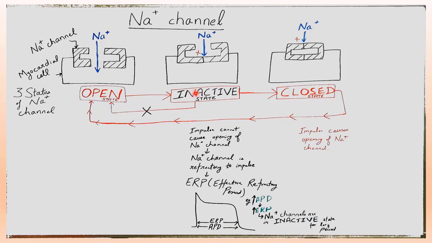But after this inactive state, I put a cross mark here because after inactive state, open state cannot come back. So after inactive state, impulse cannot cause opening of sodium channel. That means sodium channel is refractory to impulse. So that time period is known as effective refractory period.